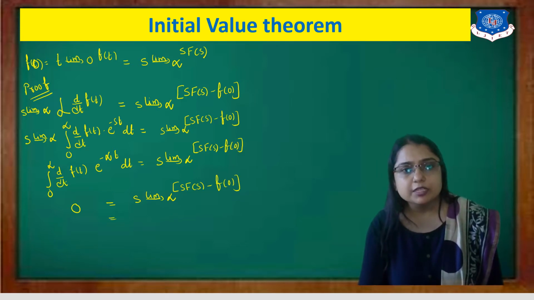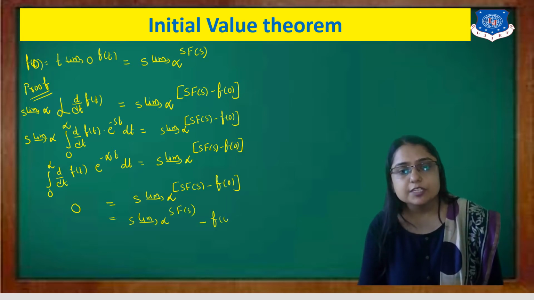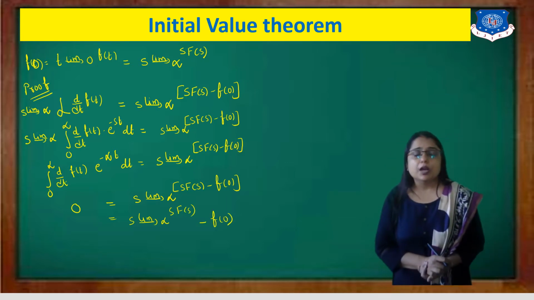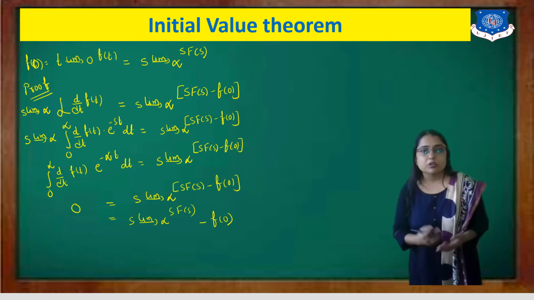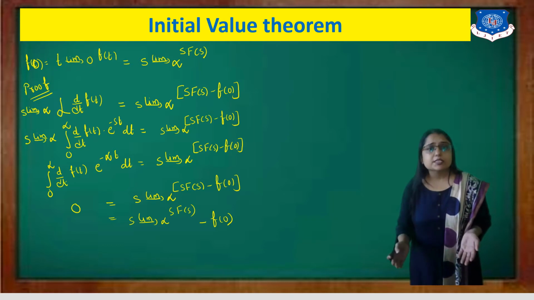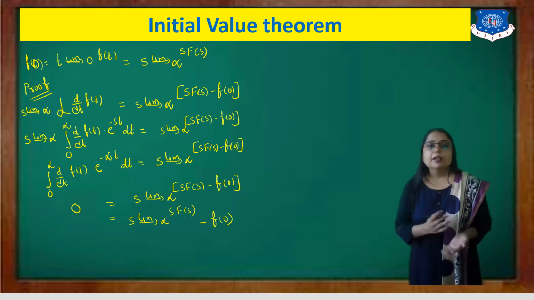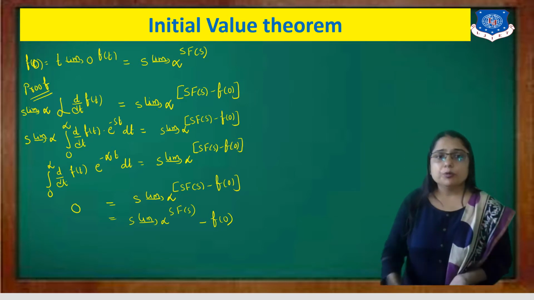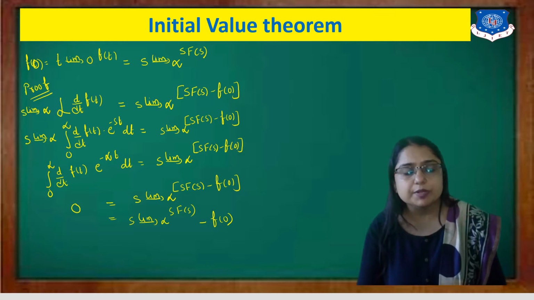Now you just split the limit. Here you have limit s tends to infinite of s into F of s, minus f of 0. There is no need to apply the limit to f of 0, because as such there is no s term, so we just write f of 0 as it is. Now we cannot put s equal to infinite directly, because the function would become infinite.